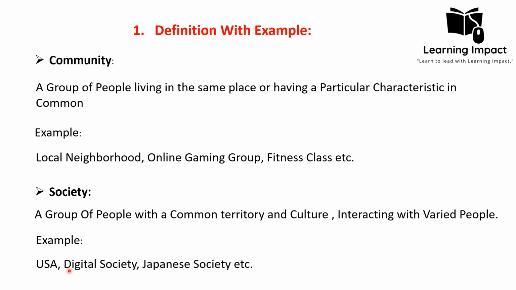For example, USA, the whole nation we are referring to. There are more than 50 states, and the interaction will be with an individual of any state. So there is a large diversity, so it will form society. Similarly, in Pakistan society, there are Pashtun, Balochis. Pashtun is a community in Pakistan society, Baloch is a community in Pakistan society. But if we refer to the whole nation, then it is called society because it includes interaction with people from diverse backgrounds.